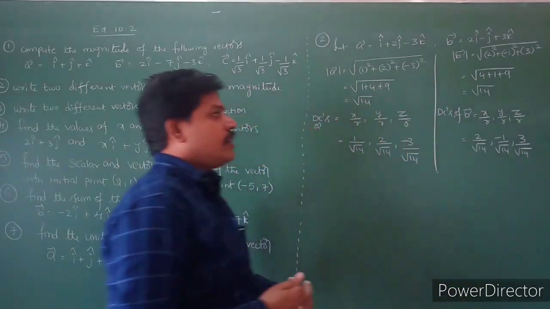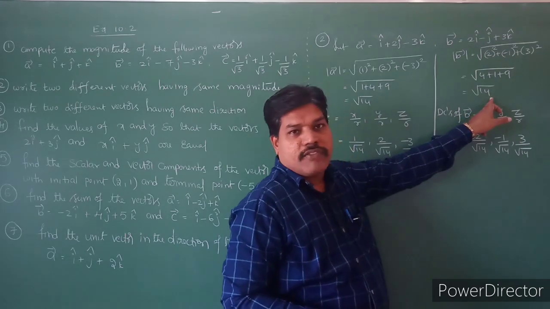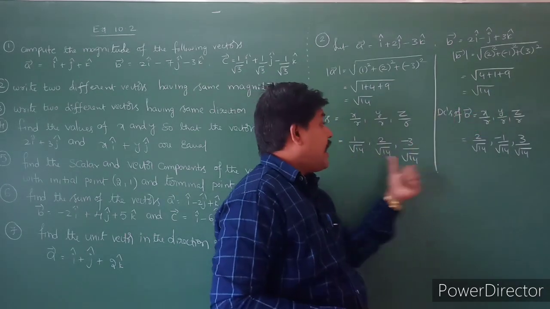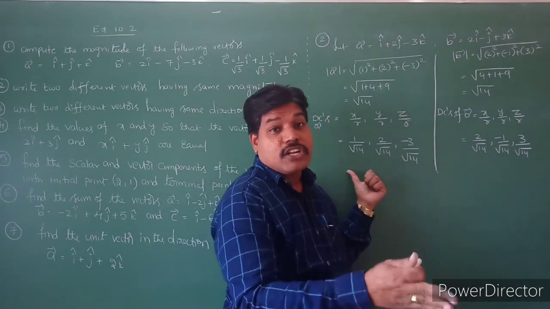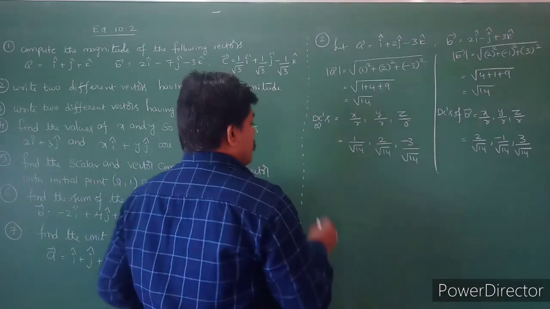So what I observed here is that the magnitude of the first vector and the second vector are the same, but the direction cosines, the directions of the vectors, are not equal. I understand that. Therefore,